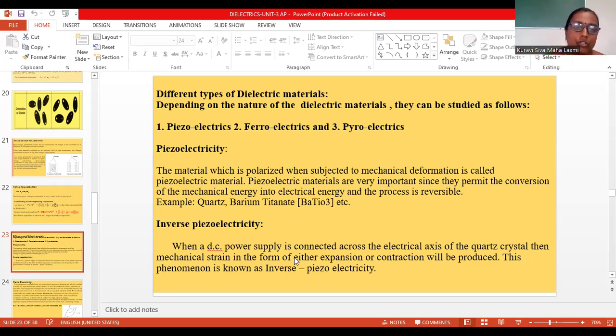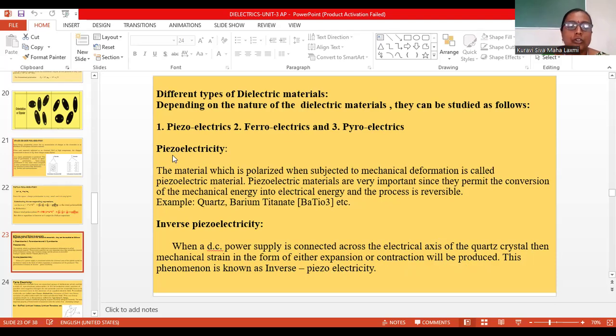Let us go to the definition. When a DC power supply is connected across the electrical axis of the quartz crystal, mechanical strain in the form of either expansion or contraction, an increase or decrease in length, is produced. This phenomenon is known as inverse piezoelectricity.